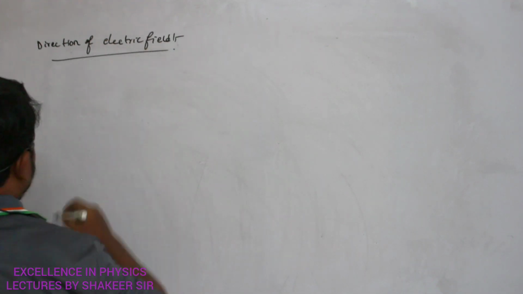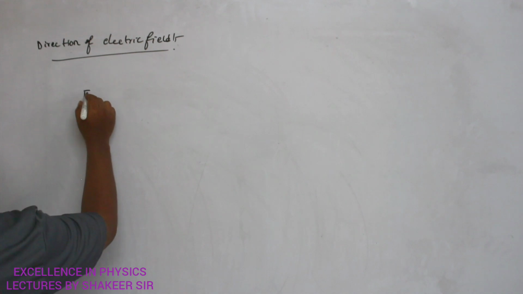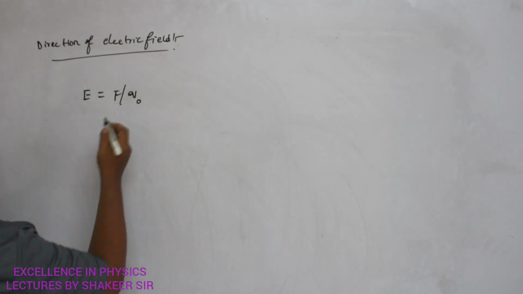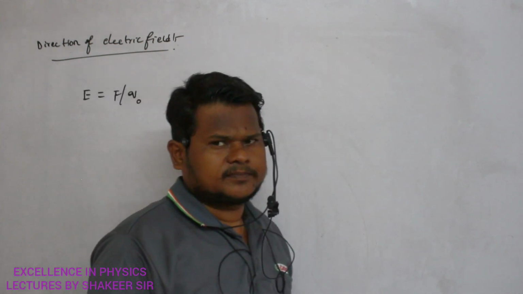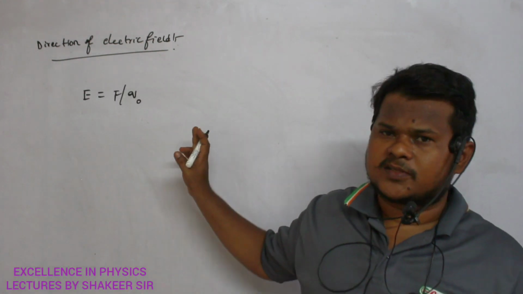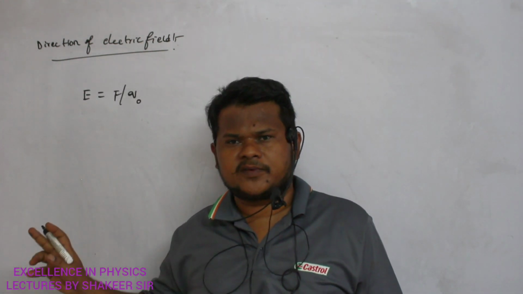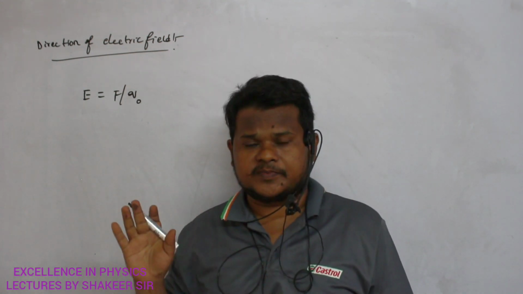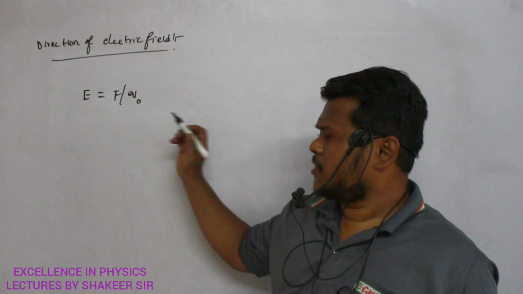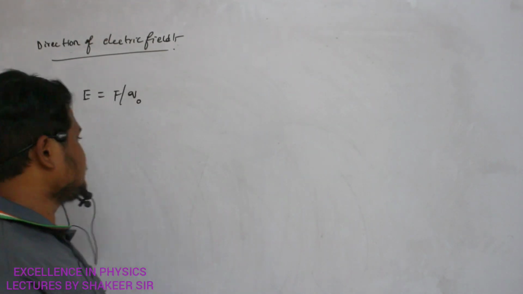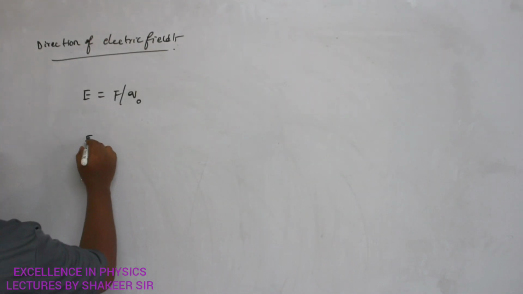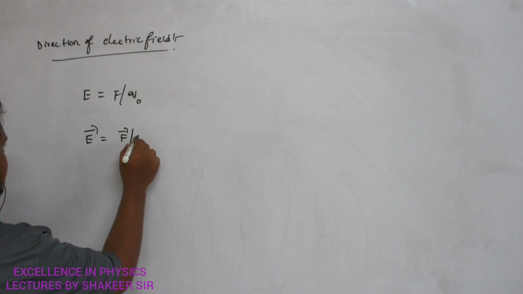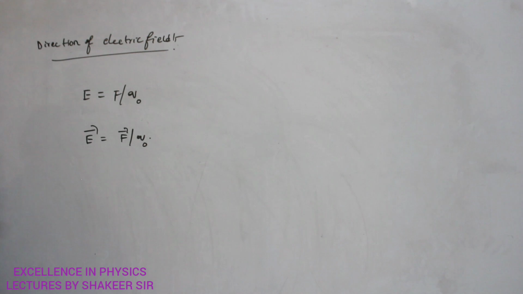What is the basic definition of electric field? E is equal to the force experienced per unit test charge. And what is the property of the test charge? We have already discussed that a test charge is a very small charge and it is a positive charge. So I can write the same relation like this: vector E is equal to vector F dash divided by Q dash. What is the meaning of this?